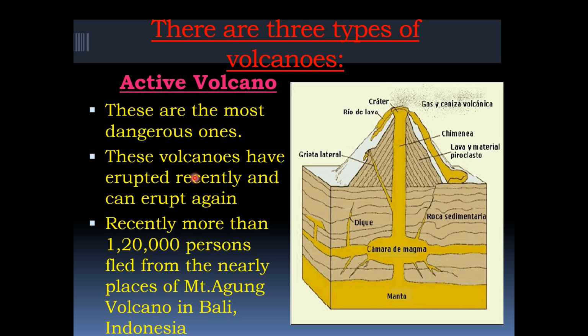These volcanoes have erupted recently and can erupt again. There are chances of erupting again and again. Recently, more than 1,20,000 persons fled from the nearby places of Mount Agung volcano in Bali, Indonesia. See children, recently means it must be 1, 2, 3 years ago, an active volcano erupted.